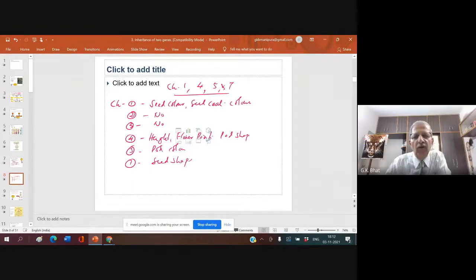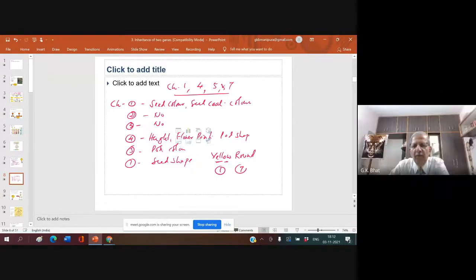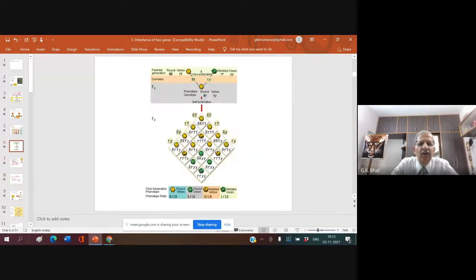Now, what you are studying is yellow color and round. Where is the gene for this? Yellow cotyledon is on chromosome number 1. Round is on chromosome number 7. Therefore, now the question is whether this is correct.